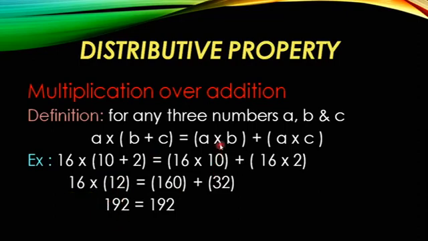Now we will see A into B, A as 16 and B as 10. So 16 into 10, if you multiply, we will get 160. And A into C, A as 16 and C as 2. 16 into 2, if you multiply, you will get 32. So 160 plus 32 gives us 192. Left hand side and right hand side both are equal. 192 is equal to 192. So hence you can prove that the distributive property under multiplication over addition is a closed operation.